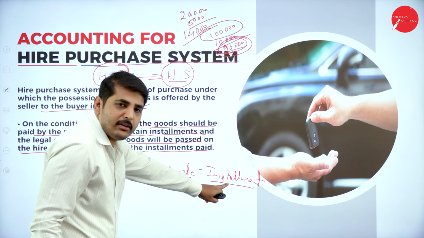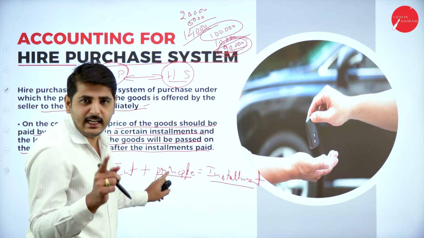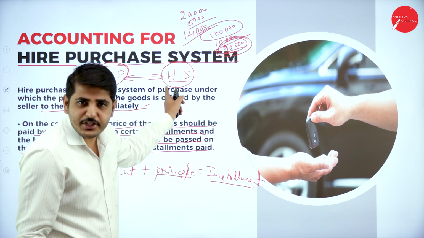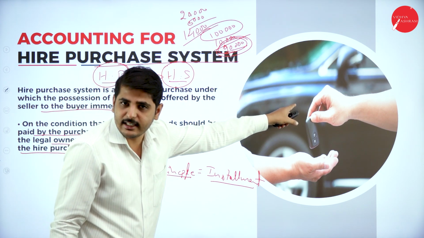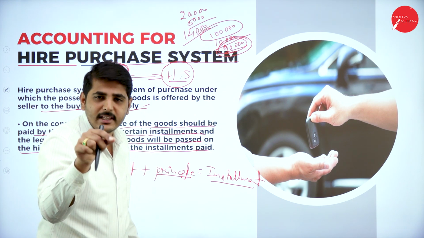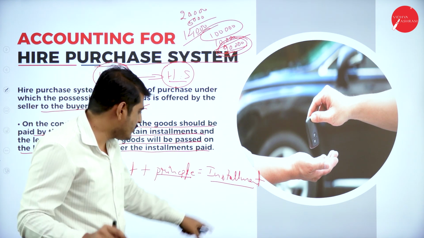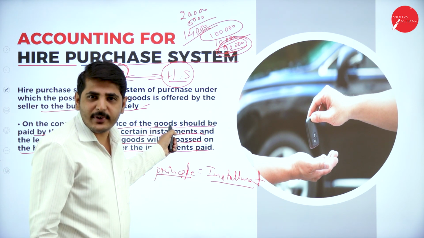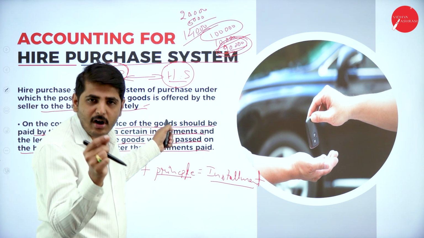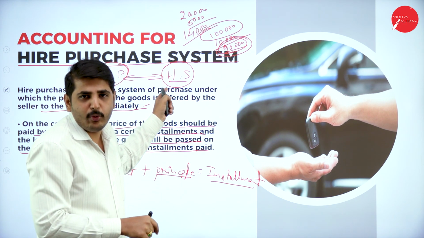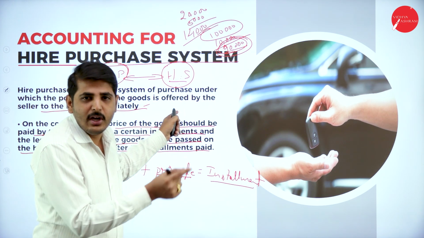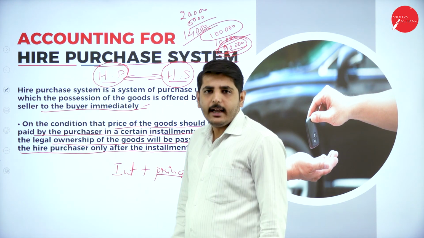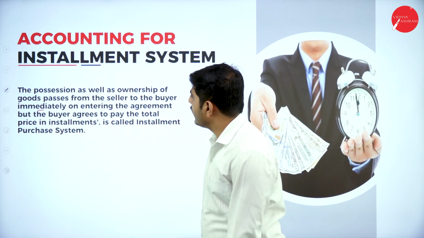See, principal plus interest equals to installment. Every year, the hire purchaser has to pay the installment to hire seller. Installment includes both principal and interest. When will the ownership transfer? Only after payment of all the installment money with interest, the ownership of the goods will be transferred from hire seller to hire purchaser. Let's go to the next slide.